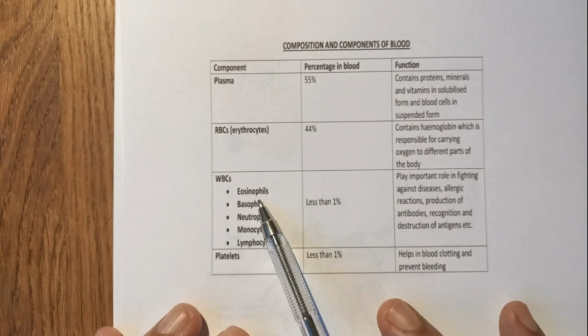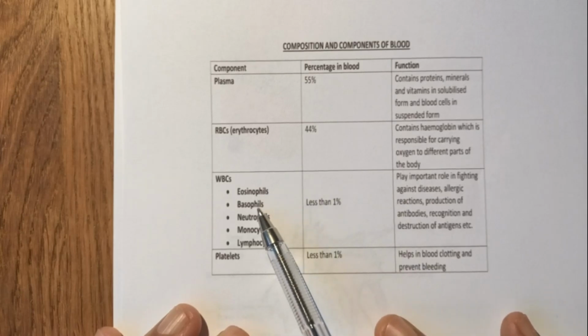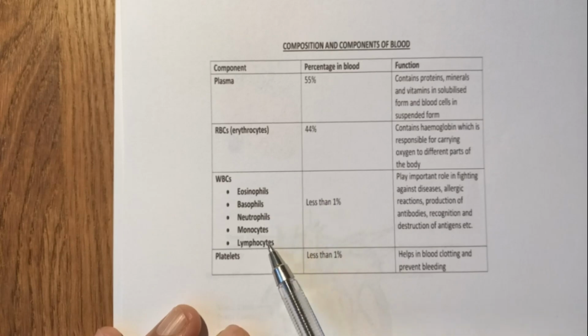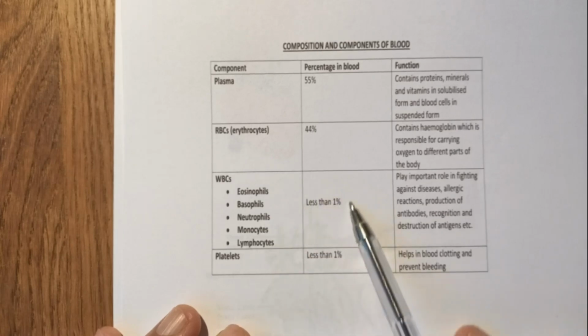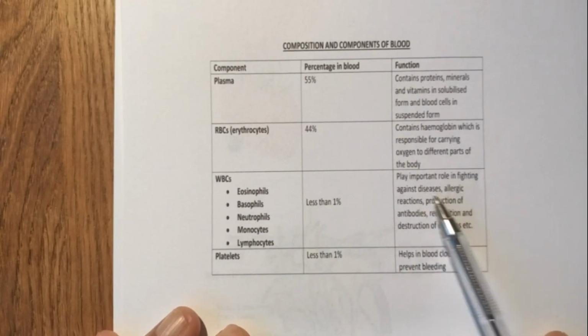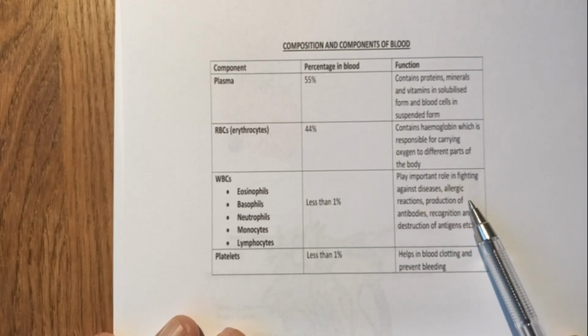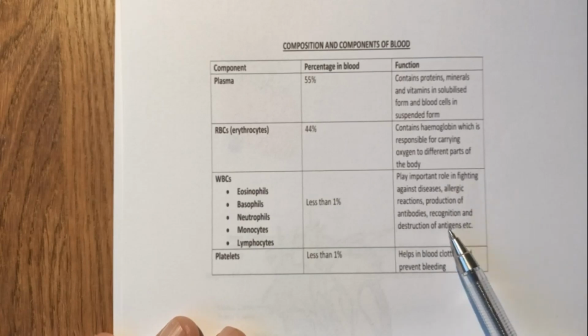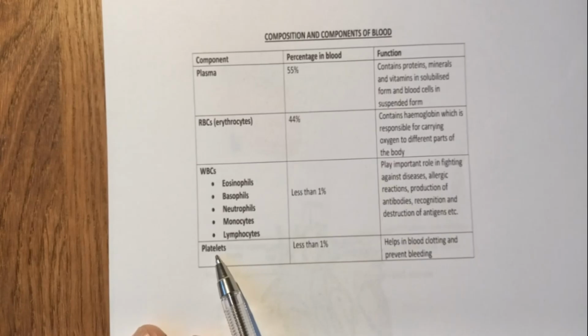White blood cells are of 5 basic types: eosinophil, basophil, neutrophil, monocytes, lymphocytes. They constitute less than 1% of the blood volume, and they play an important role in fighting diseases, allergic reactions, production of antibodies, and recognition and destruction of foreign proteins that are antigens. And the last cell type is the platelet. It's less than 1%.